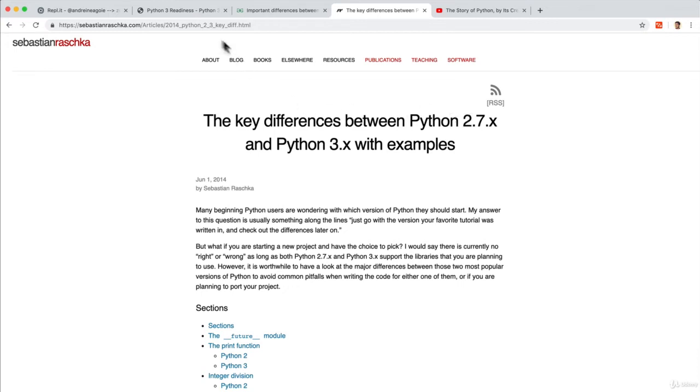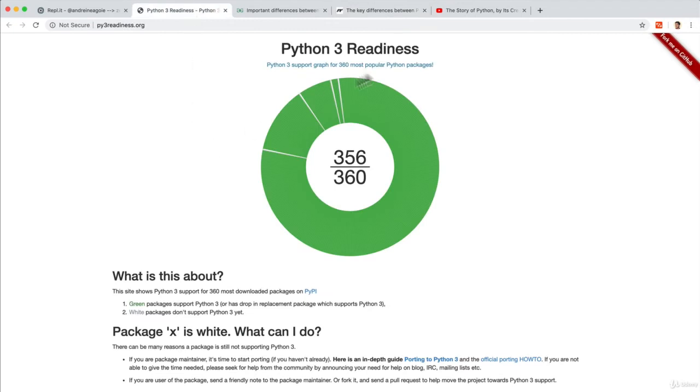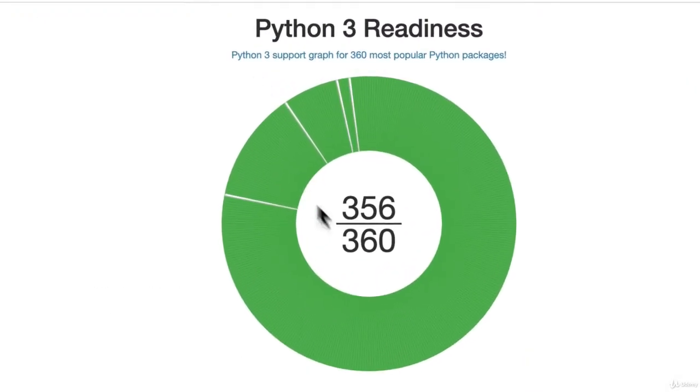So we're going to learn the most up-to-date version 3 in this course, but we're also going to touch on some older topics that Python 2 covers, just in case you encounter them when you work for a company that perhaps still supports legacy code. But as I mentioned, the whole community is moving towards Python 3. This website, for example, shows you how many big, popular Python packages, which we'll talk about, support Python 3. In our case, there's only 4 popular packages that don't support Python 3. So what I'm saying is Python 3 is the way to go. It's the way of the future. That's what we're going to learn in the course. But I want you to be aware